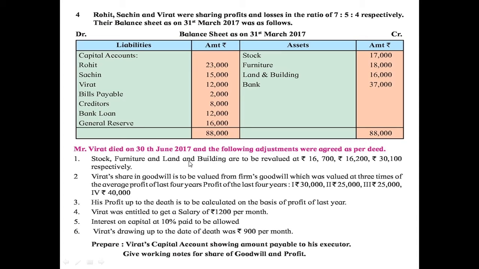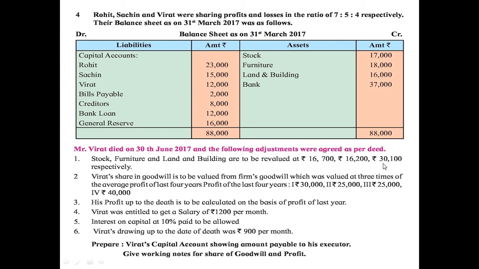Then the last asset is land and building. It is to be revalued at rupees 30,100, but the value of land and building as per the old balance sheet is rupees 16,000. So there is an increase in the value of land and building by rupees 14,100.